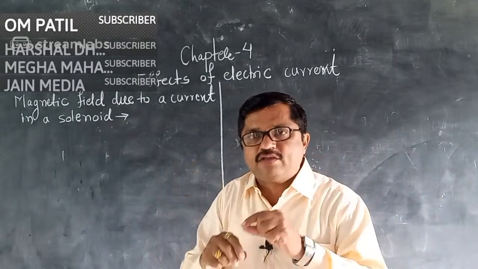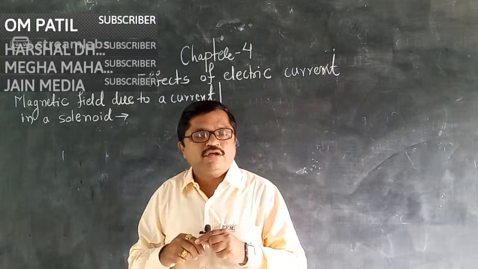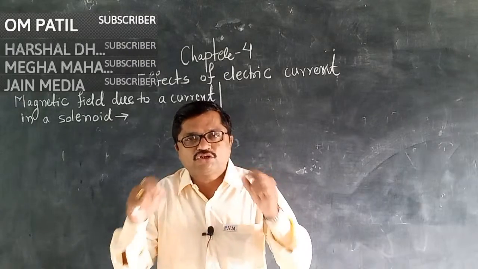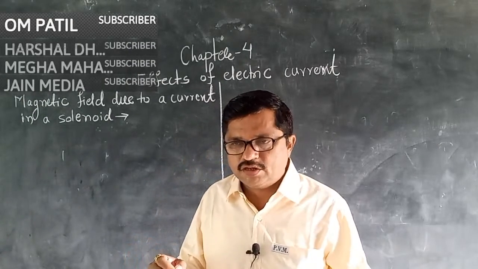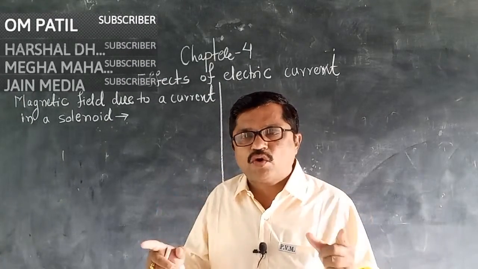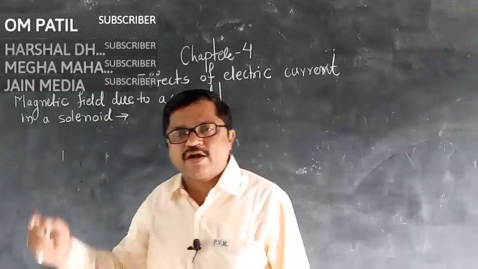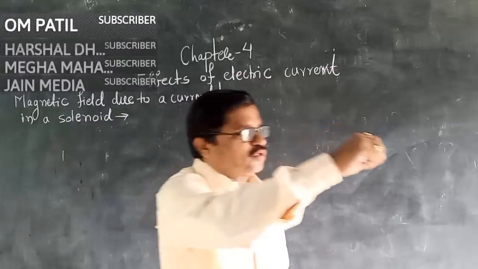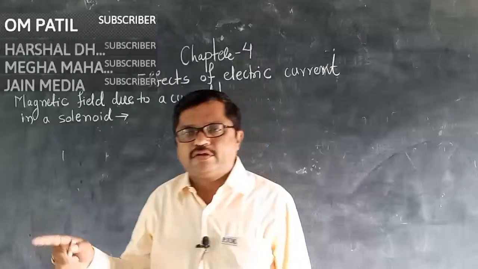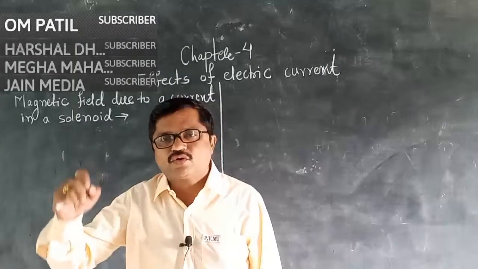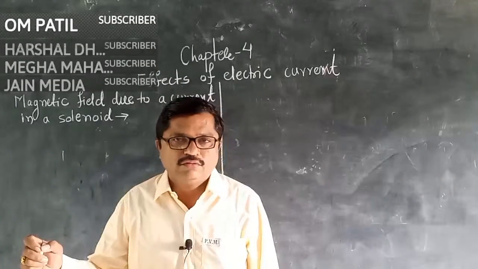Collision is the main reason for the production of heat in a conductor, and this is called the heating effect of electric current. In short, when current passes through a conductor, heat is generated.